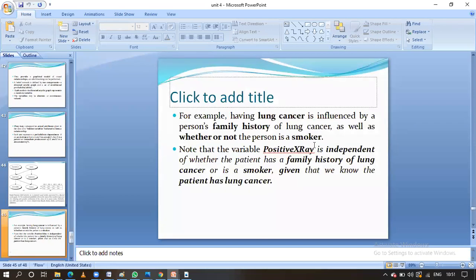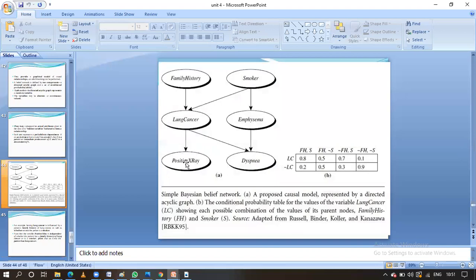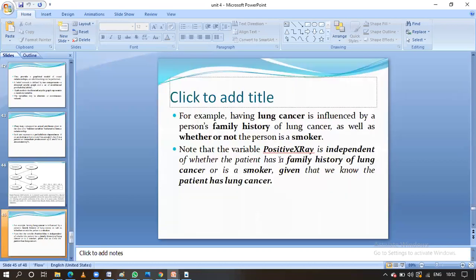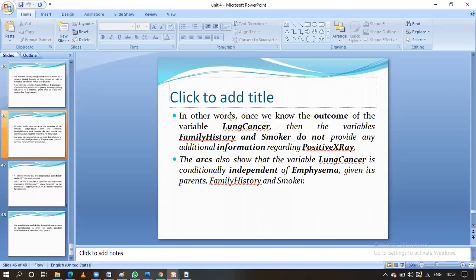Moreover, a positive X-ray is independent of whether the particular person has a family history of lung cancer and smoking. That is why there is no relationship between the positive X-ray and the smoking and family history. That is the explanation here. Otherwise, once we have the outcome of the variable lung cancer, the variables family history and smoking will not provide any additional information regarding the positive X-ray.